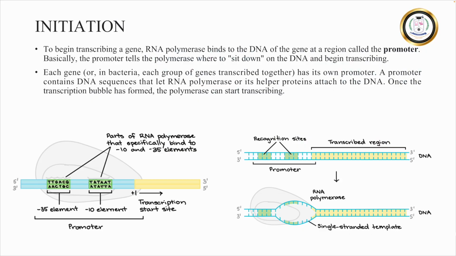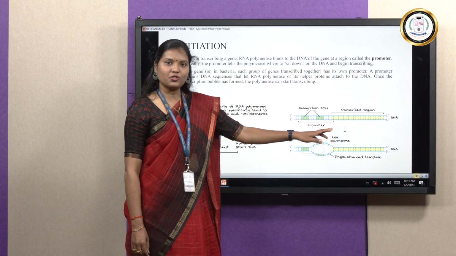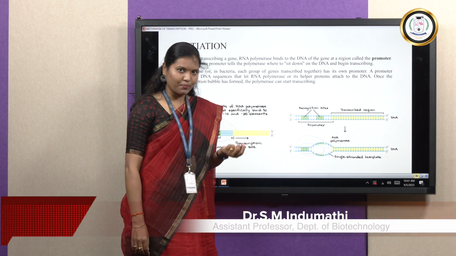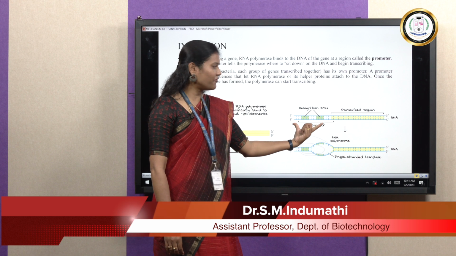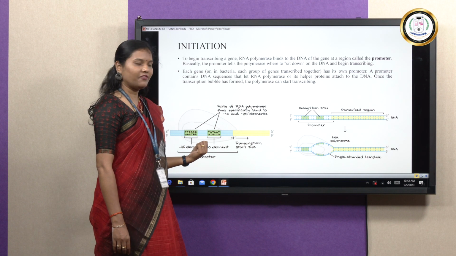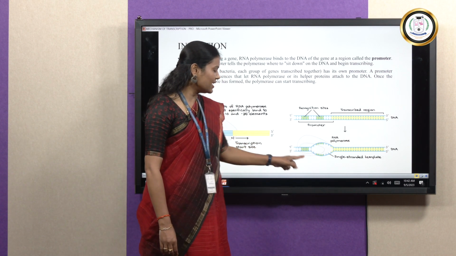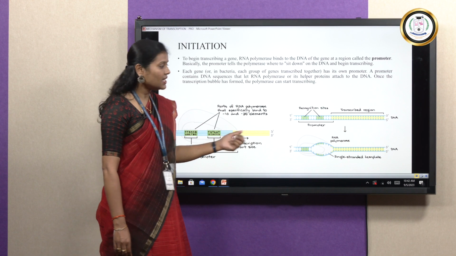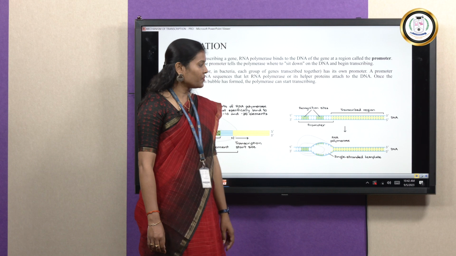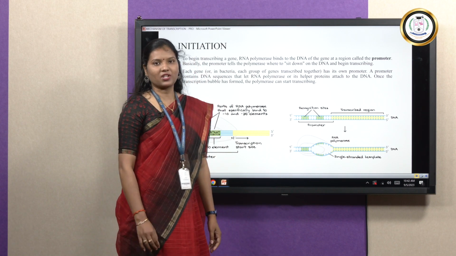So this is our 5' 3' strand, which is called the coding strand or the sense strand, which does not serve as the template here. The 3' 5' strand, which is the antisense strand or the non-coding strand, serves as a template, on which you have the promoter region, which in turn has minus 10 and minus 35 elements to which the RNA polymerase selectively recognizes and binds and initiates the process of transcription by opening the transcription bubble. So this process marks the initiation of transcription.